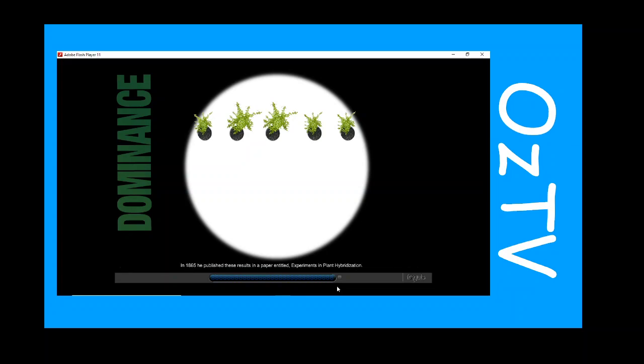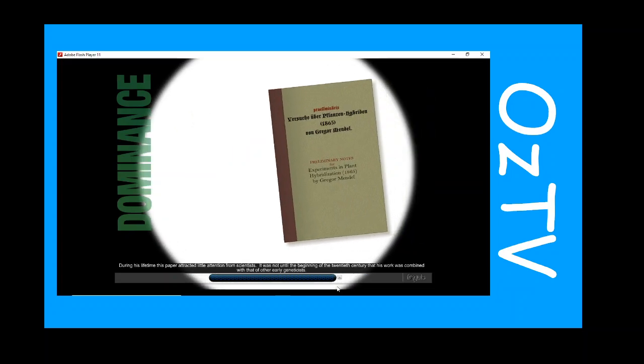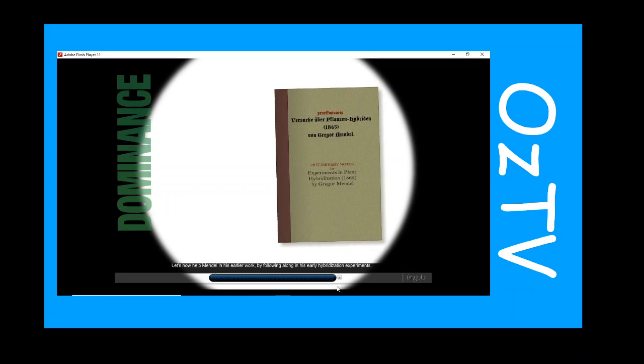In 1865 he published these results in a paper entitled Experiments in Plant Hybridization. During his lifetime this paper attracted little attention from scientists. It was not until the beginning of the 20th century that his work was combined with that of other early geneticists. Let's now help Mendel in his earlier work by following along in his early hybridization experiments.